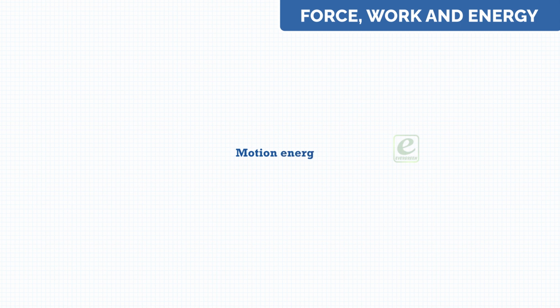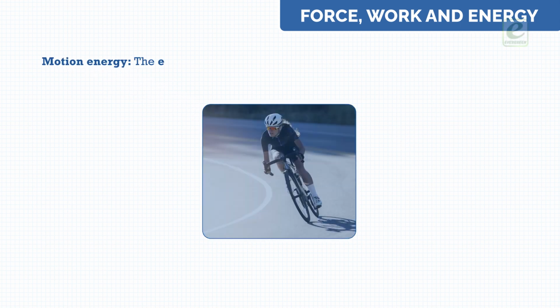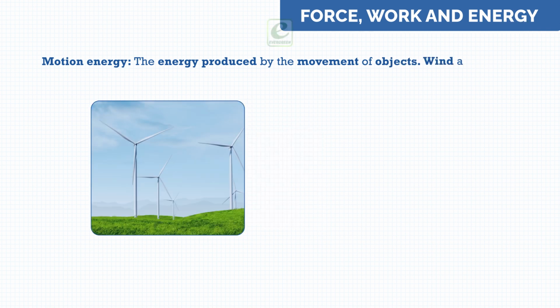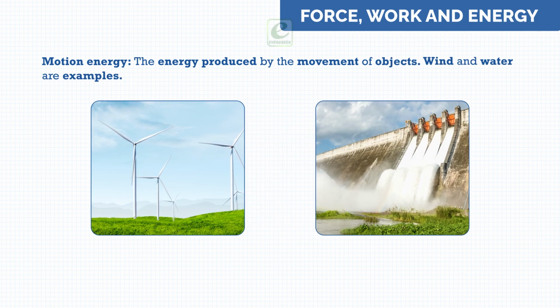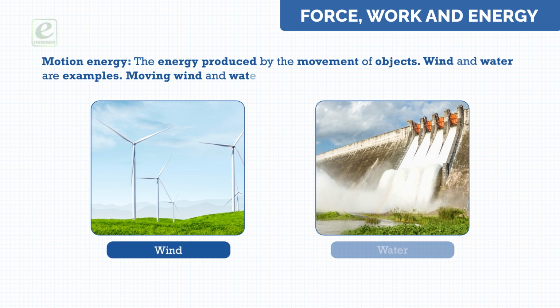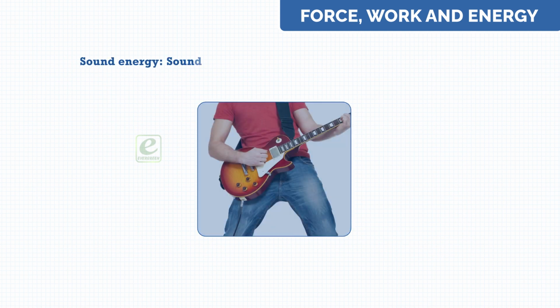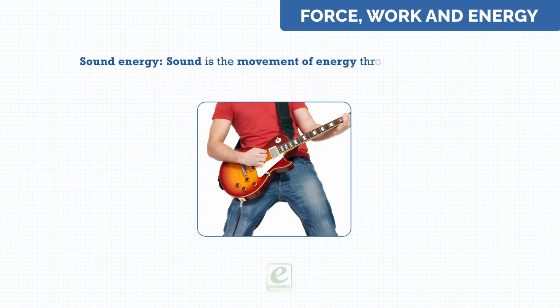Kinetic energy. Motion energy. The energy produced by the movement of objects. Wind and water are examples. Moving wind and water produce energy. Sound energy. Sound is the movement of energy through substances.